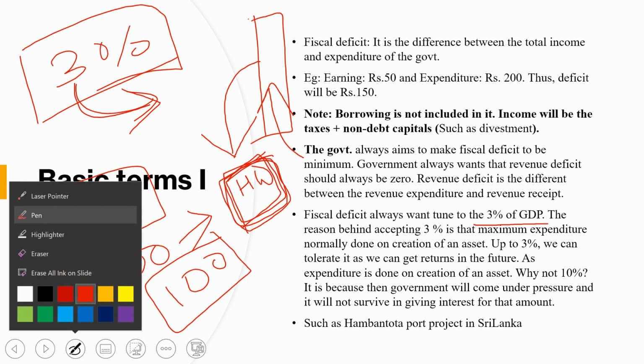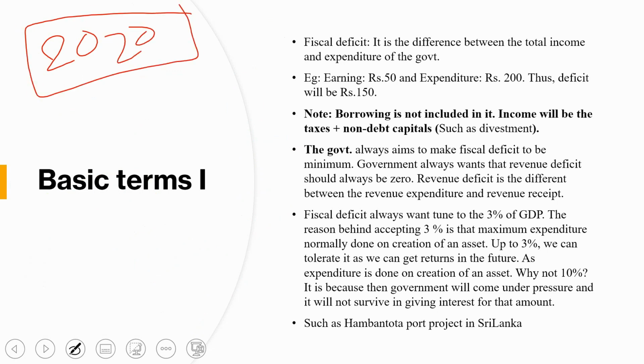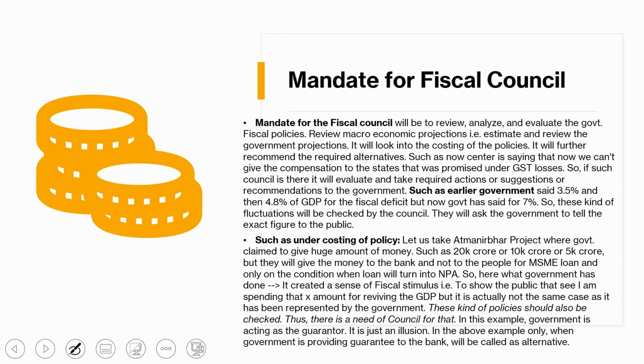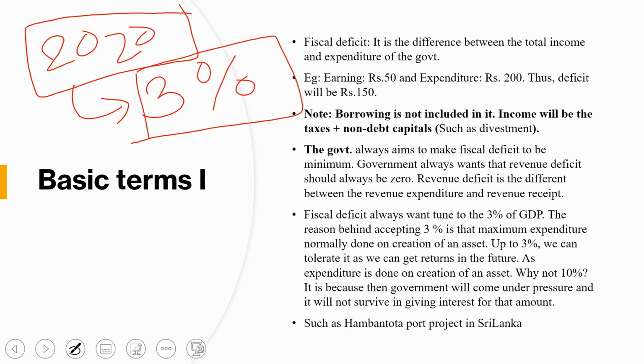Now if we see this year, that is 2020, the COVID situation has come. What happened? The government said this time we will tolerate up to 4.6%. Earlier, normally we were tolerating 3% of the GDP as fiscal deficit, okay.